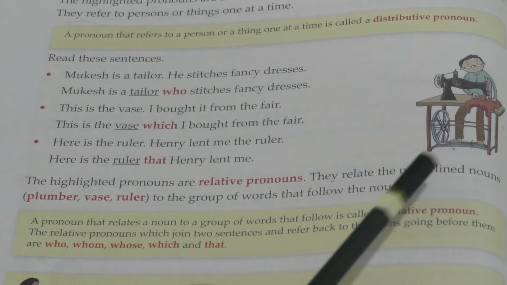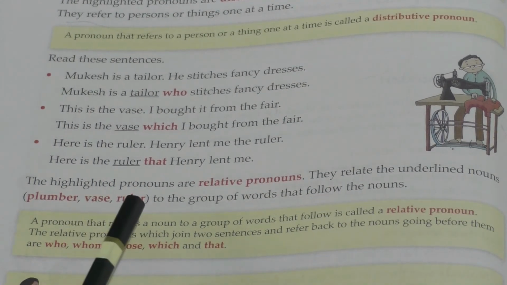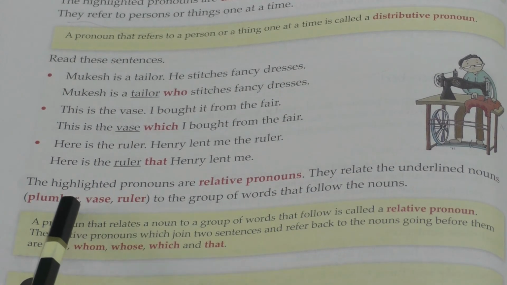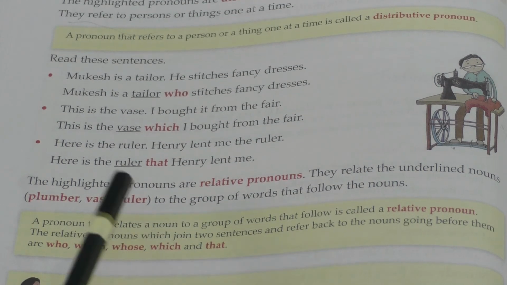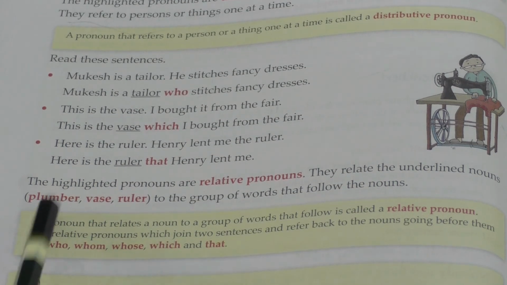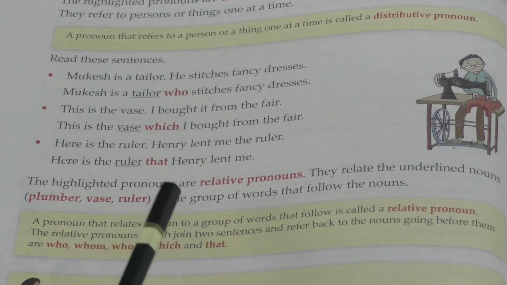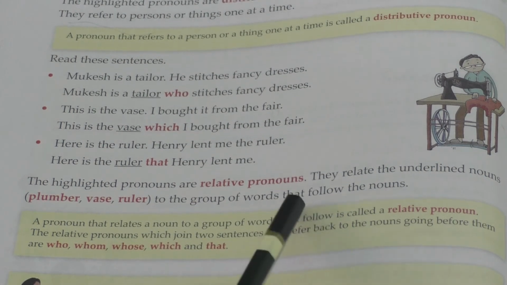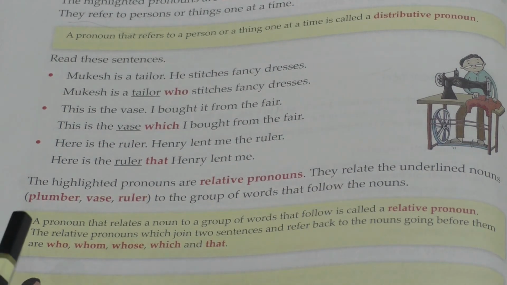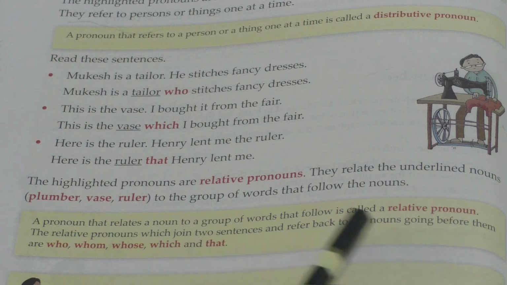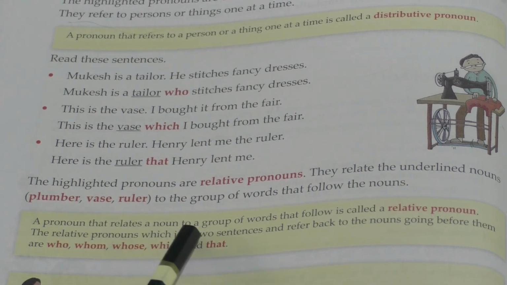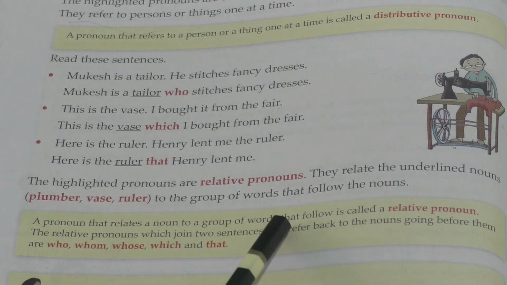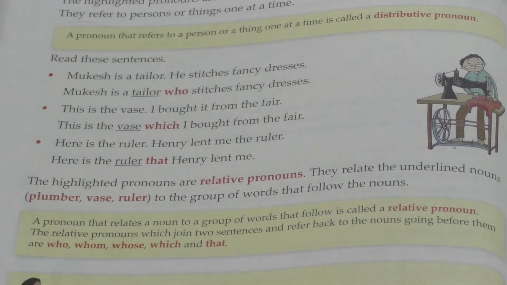They relate to the underlined nouns such as tailor, vase, and ruler, to the group of words that follow the nouns. So finally, the definition for relative pronoun is that the pronoun that relates a noun to a group of words that follow is called a relative pronoun.